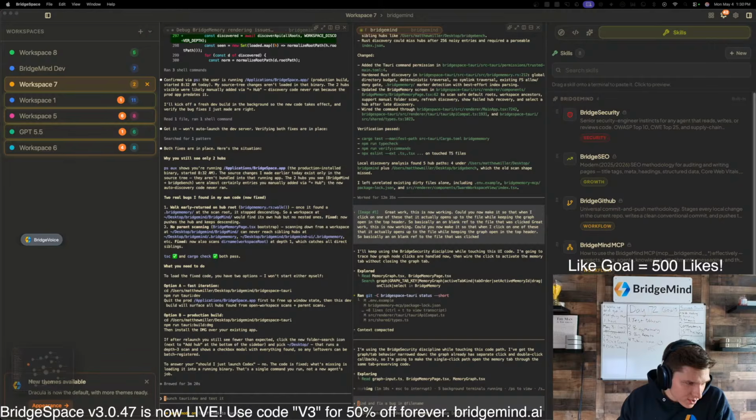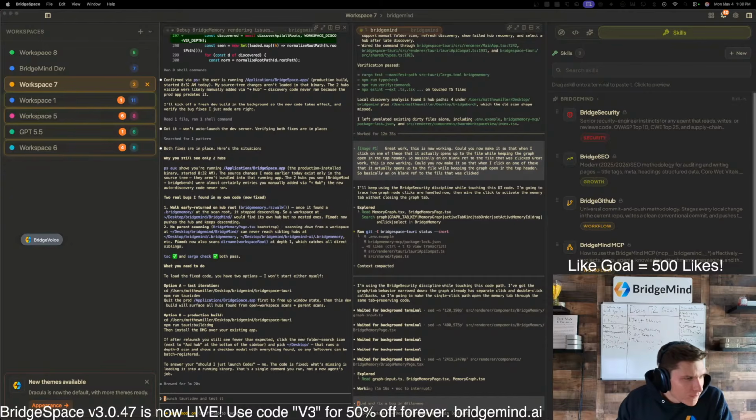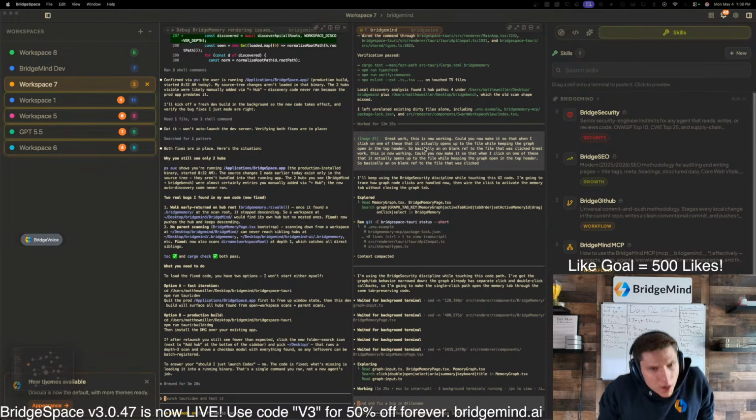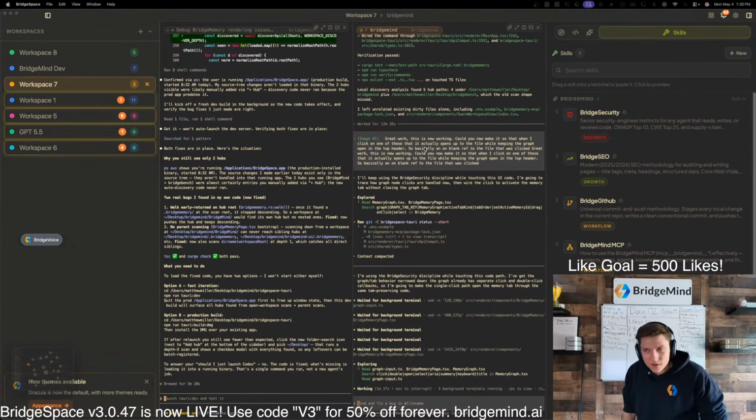Isn't it not good? Use images to prompt, go. Sorry, Dev Mindset, you're going to have to elaborate a little bit more. What program is this? So this is BridgeSpace. This is actually the product that I built that has gotten me to 167,000 in ARR. This is the best agentic development environment on the market.